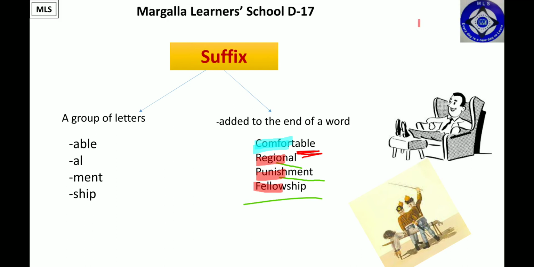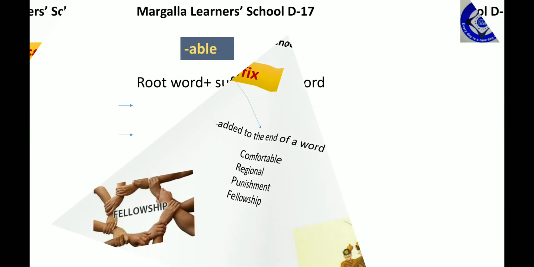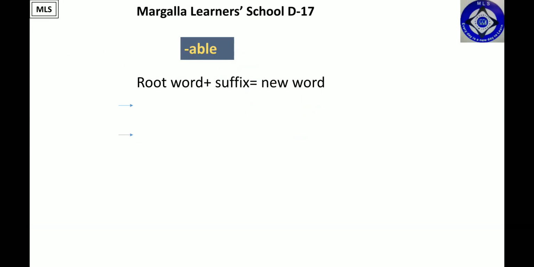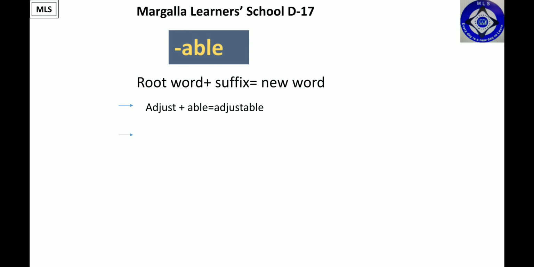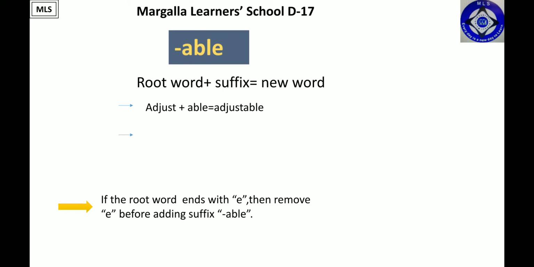So my dear students, on the same page number 15, at the top you can see there is an activity regarding this suffix. That you would get a root word, then you get a suffix, you add this together and you would get a new word. Just as we have the example of adjust plus able becomes a new word adjustable. Your activity is also regarding this suffix able, but remember this rule. If the root word ends with e, then remove e before adding suffix able.